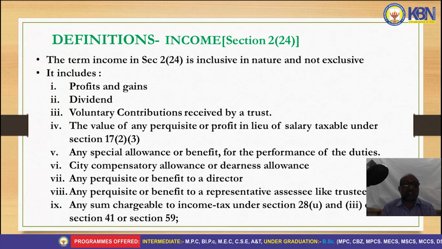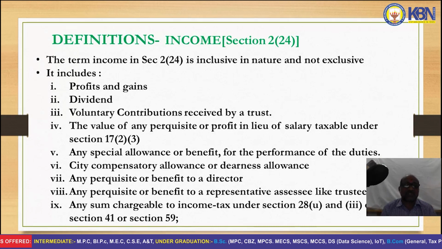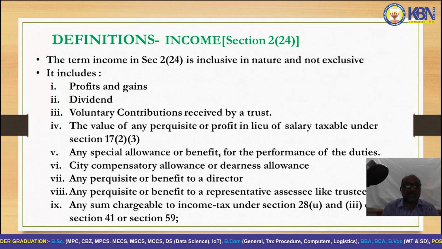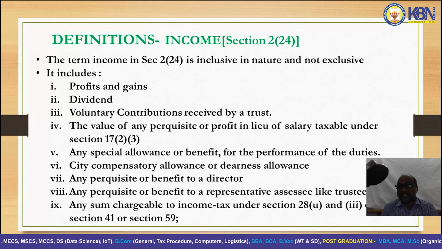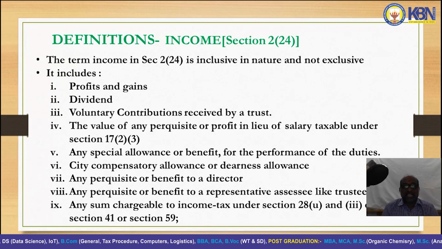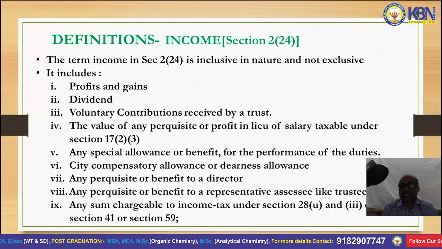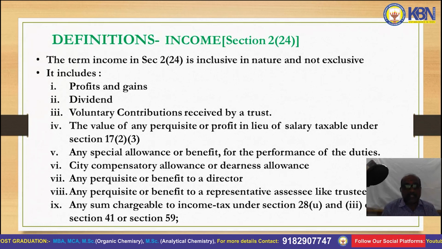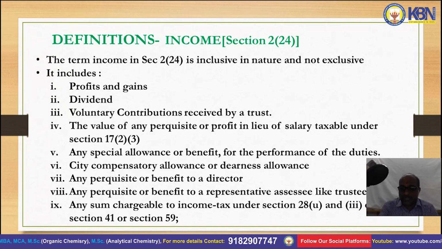So it includes profits and gains, dividend, voluntary contribution received by a trust, the value of any perquisite or profit in lieu of salary taxable under Section 17, subsection 2, clause 3, any special allowance or benefit for the performance of duties, city compensatory allowance and dearness allowance, any perquisite or benefit to a director, any perquisite or benefit to a representative assessee like a trustee, any sum chargeable to income tax under Section 28, or Section 41 or Section 59.